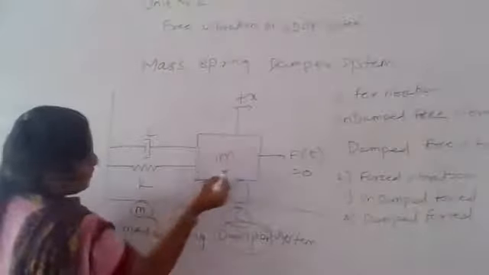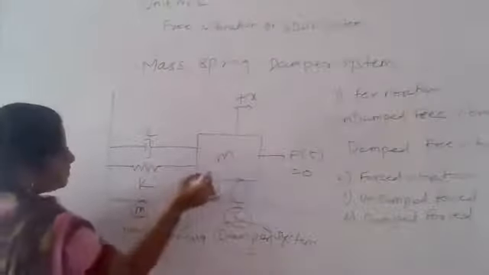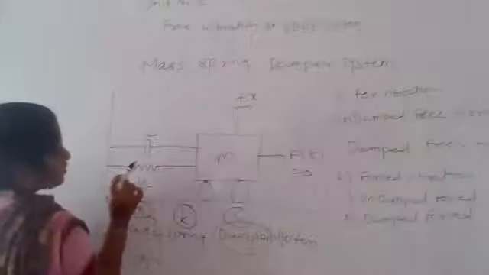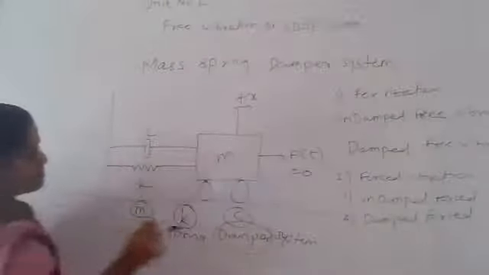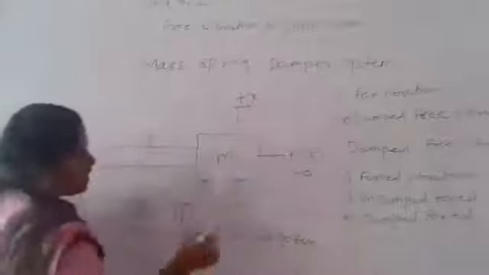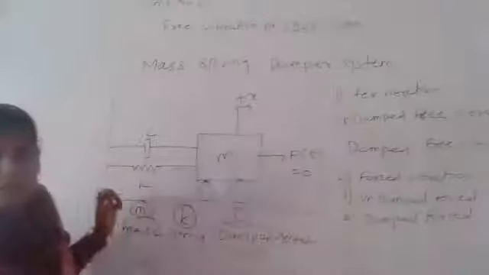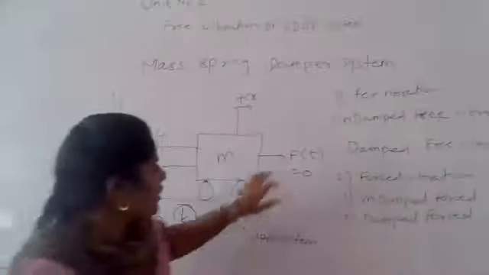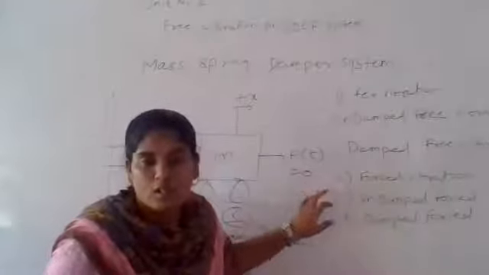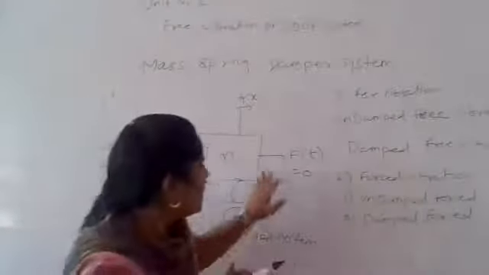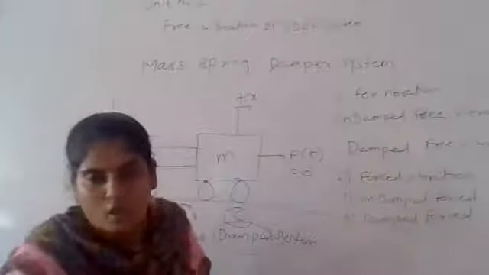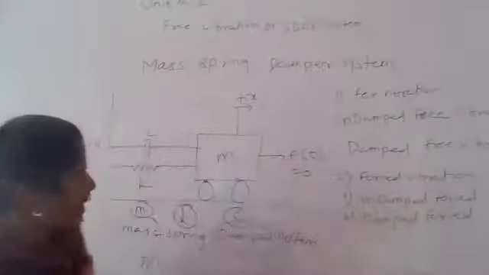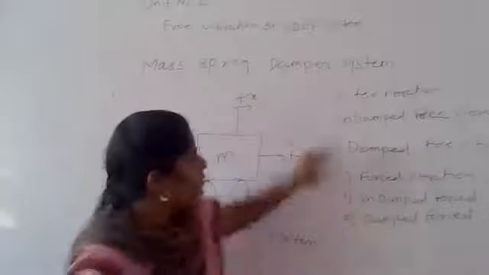You can see here the mass spring damper system. Mass is M, K is the stiffness constant, C is the damping coefficient, X is the displacement, and F of T depends on forced vibration and free vibration. If there is free vibration, the F of T value will be 0. If there is forced vibration, F of T will have some value. Based on this, there are four types, based on free vibration and forced vibration. First, you can see the free vibrations.